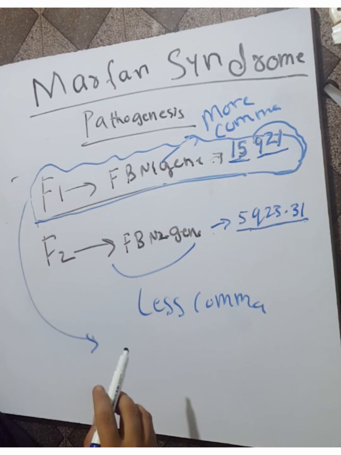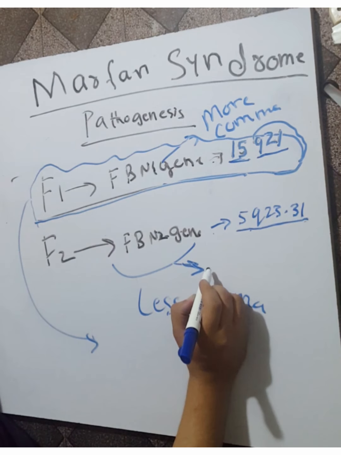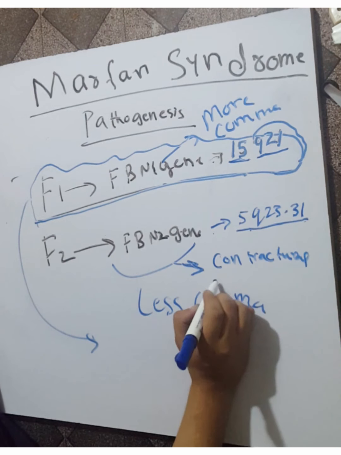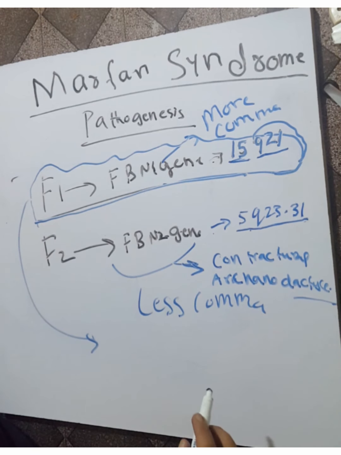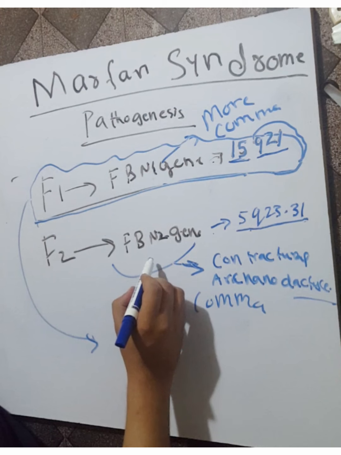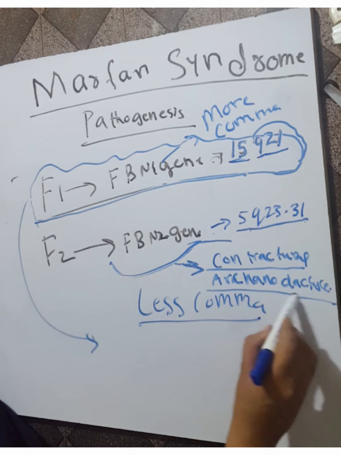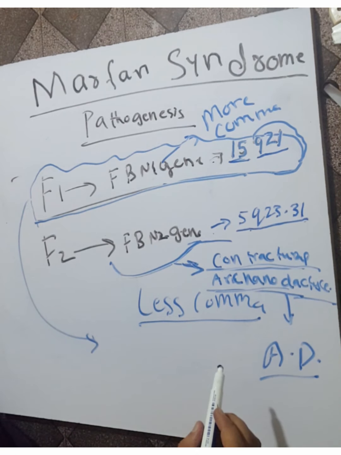The FBN1 gene mutation is more associated with Marfan syndrome, and FBN2 mutation is less common, but it is associated with congenital contractural arachnodactyly. This is also an autosomal dominant disorder associated with the FBN2 gene. In Marfan syndrome, the FBN2 gene is less commonly associated; FBN1 is mostly associated.